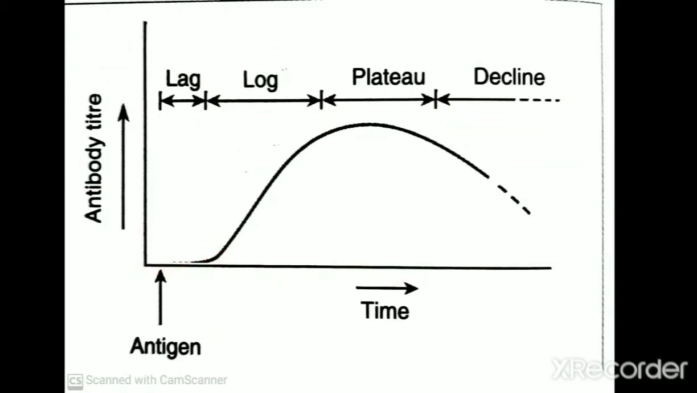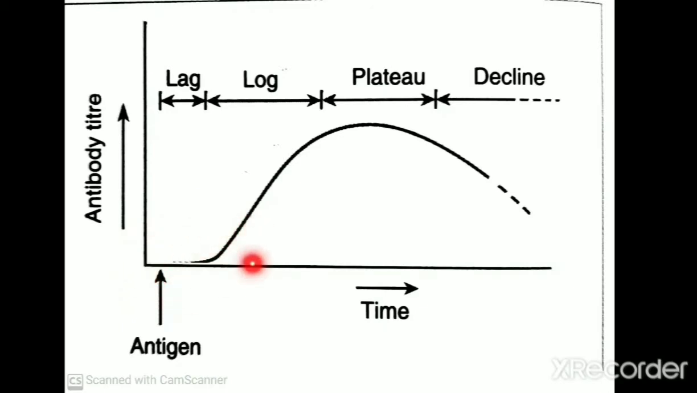Here the y-axis represents the antibody titer, whereas the x-axis represents the time interval starting from antigen exposure. Following exposure to an antigen, there is a time period before the production of antibody, and that time interval is known as lag phase. So there is an antigen exposure and B cells are activated, and activated B cells are converted into plasma cells, and once the plasma cells are activated, they produce antibody, and that time interval is known as lag phase. During lag phase there won't be any detectable antibody in blood.